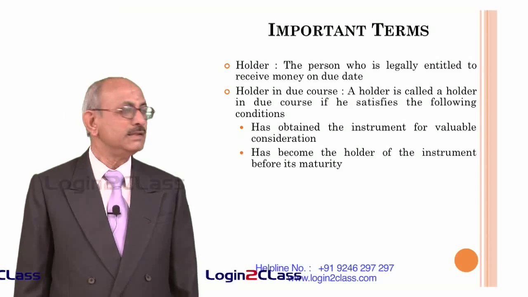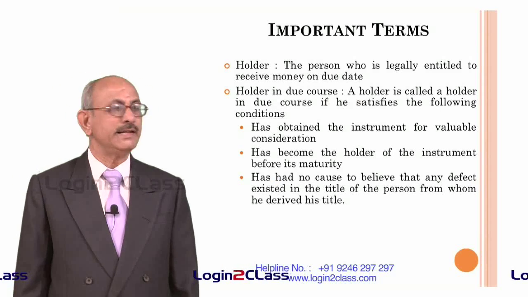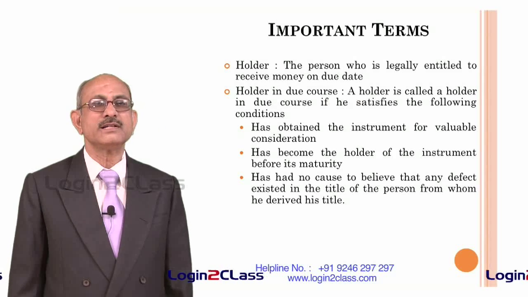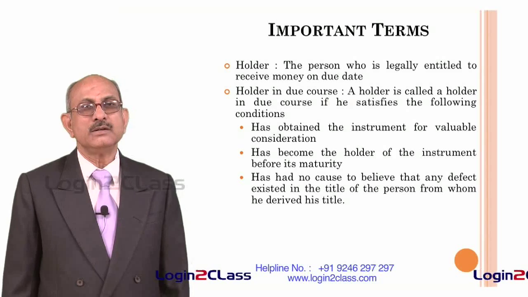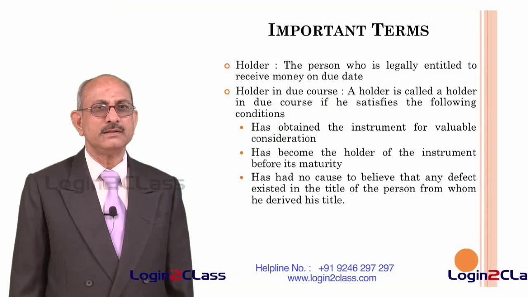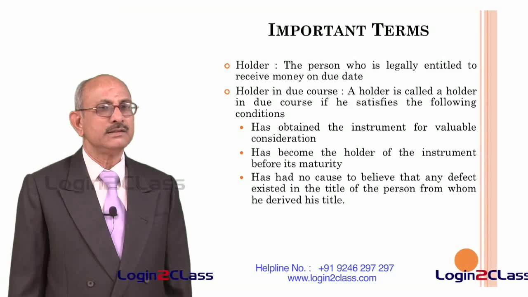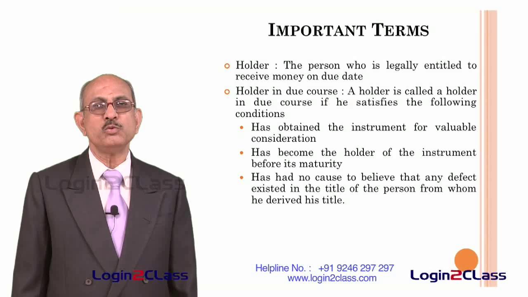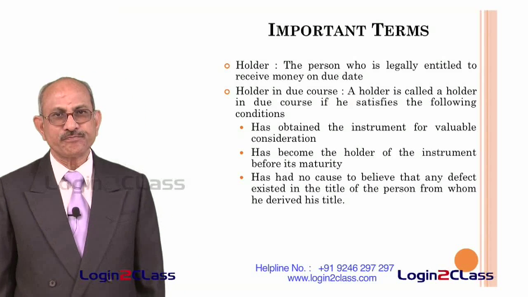And third, he had no cause to believe that any defect existed in the title of the person from whom he derived his title. That means the holder of the bill of exchange should not have any suspicion that there is any defect in the title of the person from whom he has received the bill of exchange.